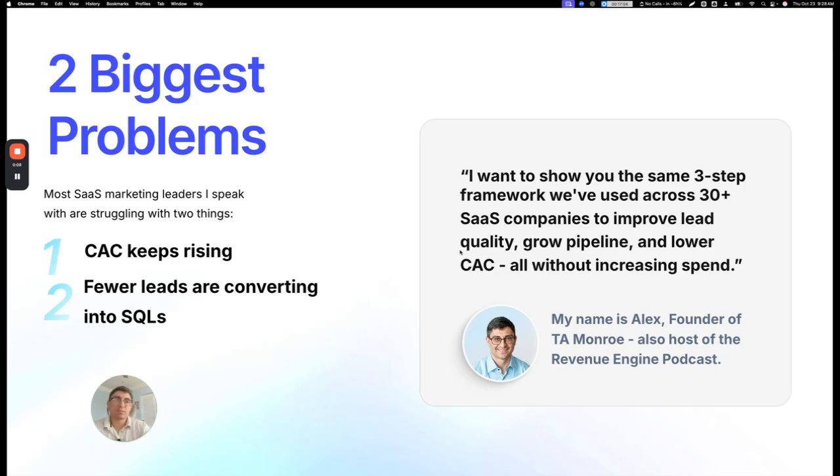Most B2B SaaS marketing leaders tell me the same two things. Customer acquisition cost keeps rising, and fewer leads are converted into SQLs. I will walk you through the exact three-step framework we applied across 30 plus SaaS companies to improve lead quality, grow pipeline, and lower CAC, all without increasing spend.